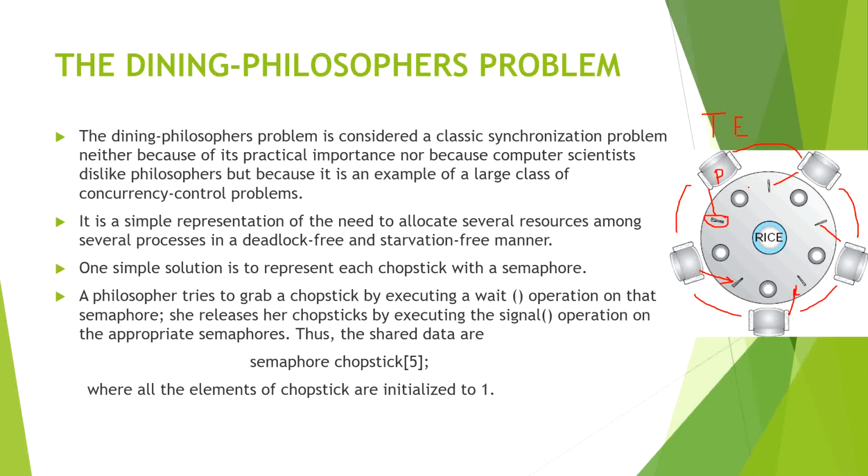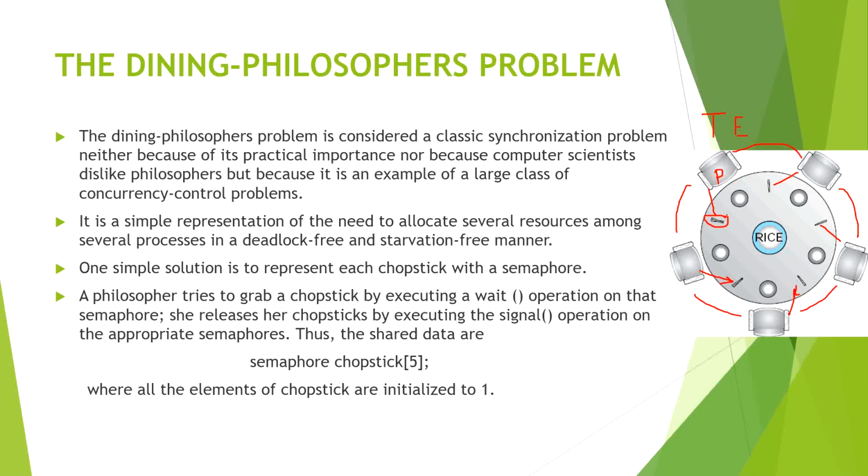The same thing we use in the readers-writers solution and the producer-consumer solution, in which we check whether the critical section is empty, or whether the semaphore is ready to use or not. That same thing we will implement here also.